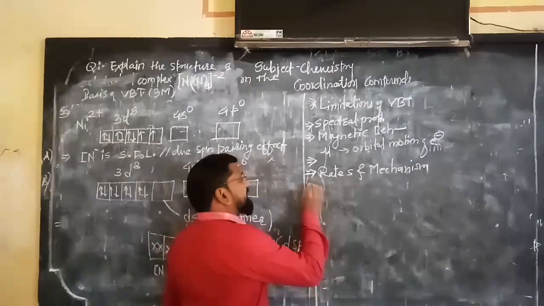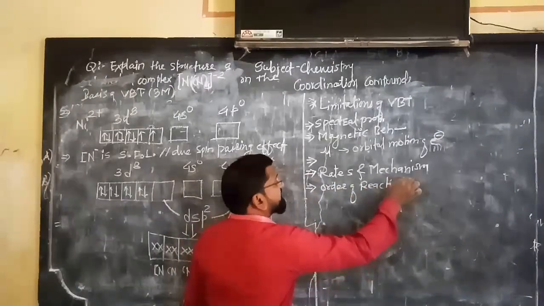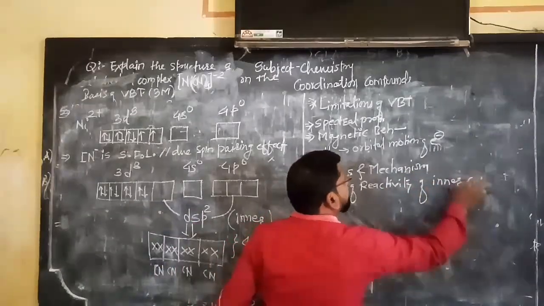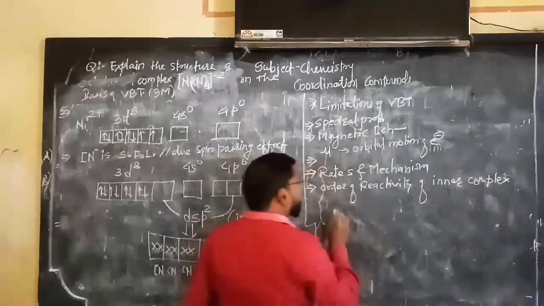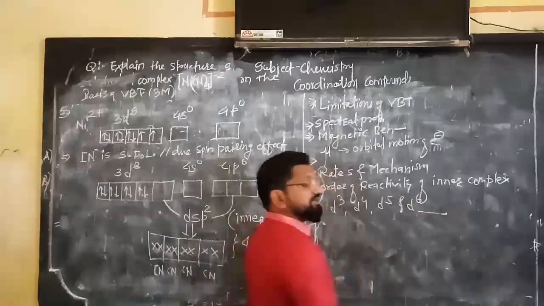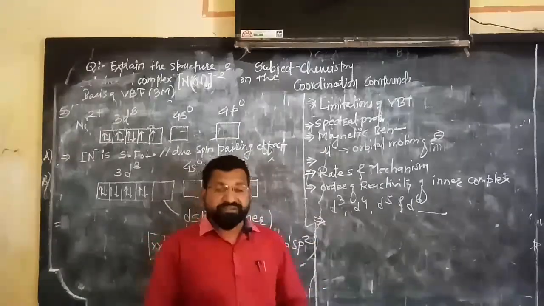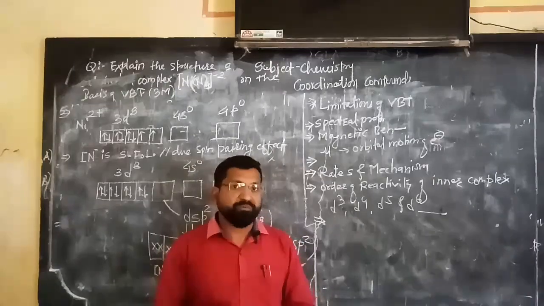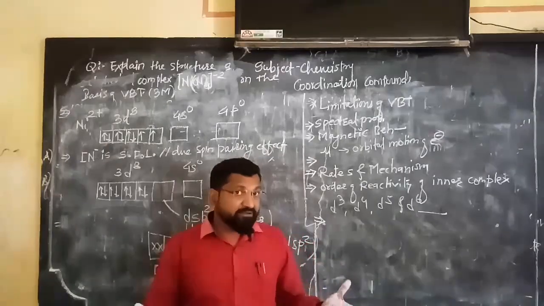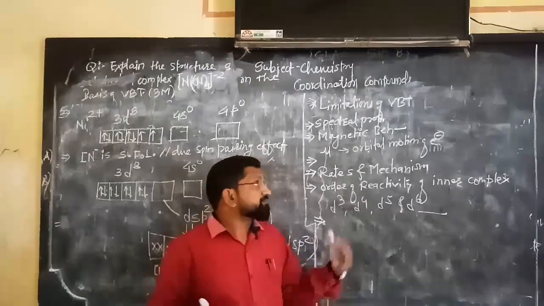After that, it cannot explain the order of reactivity of inner complexes formed by d3, d4, d5 and d6 metal orbitals. After that, it could not explain the difference between low spin complexes and high spin complexes. Listen here, inner complexes are nothing but low spin complexes where there is no unpaired electron. Outer complexes are high spin complexes. Such a distinction cannot be explained by the VBT.